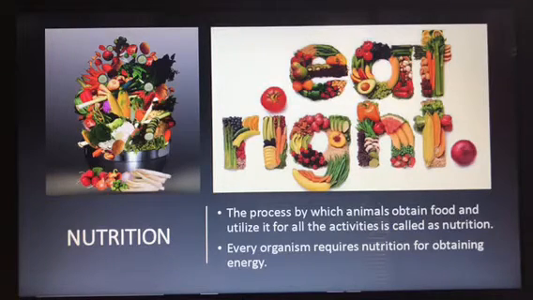Now in the forest, we see trees, creepers, small and big animals, then birds, snakes, insects, rocks, pebbles, then soil, water, dry leaves. Sometimes we see dead animals also there, mushrooms and moss. All these things are present in the forest. As we walk in the forest, we can see all these things.